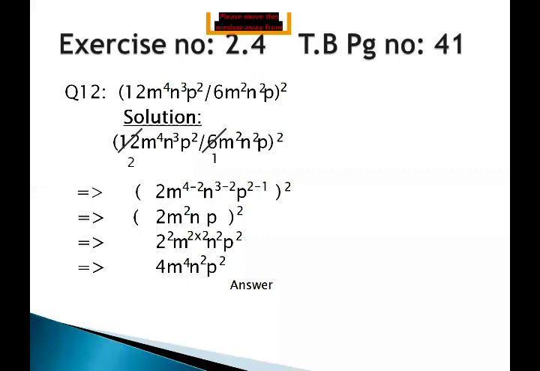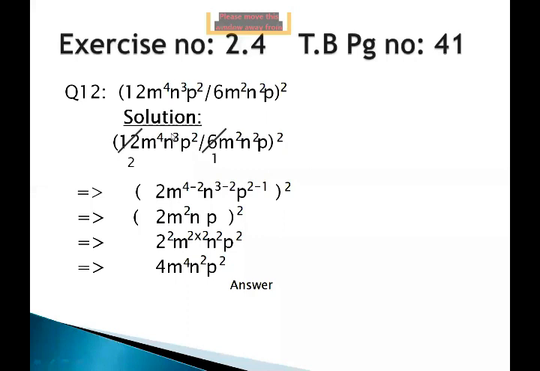Now in the numerator we have m to the power 4, n to the power 3, p to the power 2, and in the denominator m to the power 2, n to the power 2, p to the power 1, and the whole exponent is 2. So inside the parenthesis, first we simplify the variables before applying the overall exponent.